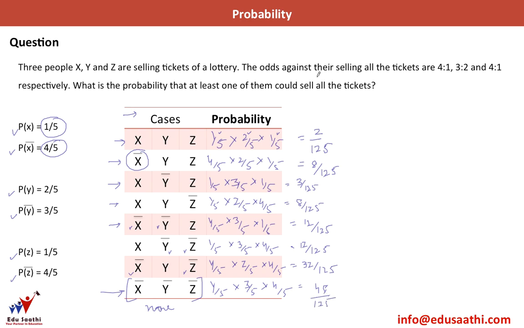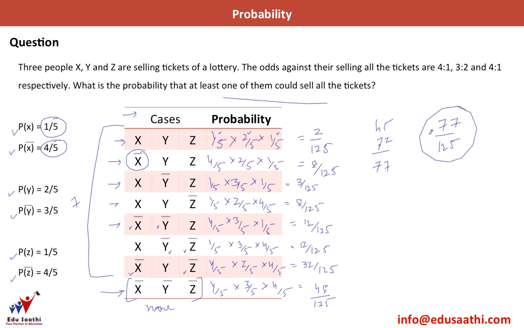Now, what is asked in the question here? What is the probability that at least one of them could sell all their tickets? The answer is either I add all these 7 cases here, because in these 7 cases, at least one of them is selling all the tickets. So what I can do is add this: 2 plus 8, 10, 13, 13 plus 8 is 21, plus 12 is 33, plus 12 is 45, 45 plus 32 gives me 77. So the answer is 77/125.